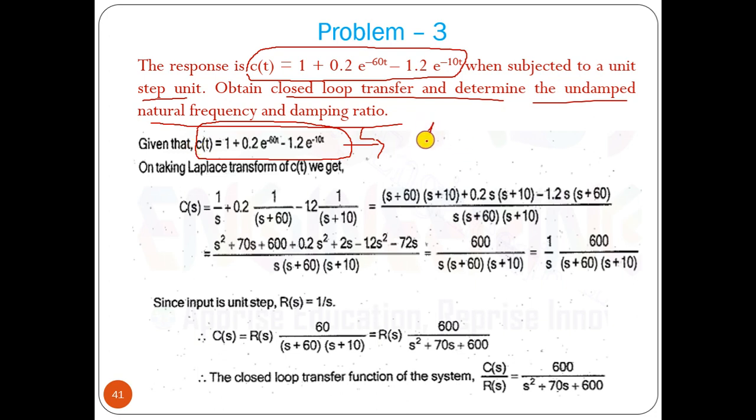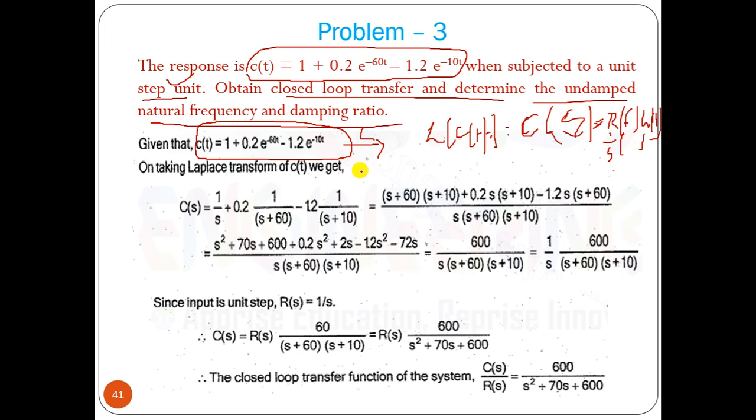If we perform the Laplace transform of c(t), we get C(s). We know that C(s) equals R(s) into the transfer function G(s). If we know C(s) and R(s), and R(s) is known as it is a unit step, so R(s) is 1 by s, then we can find this G(s) value.